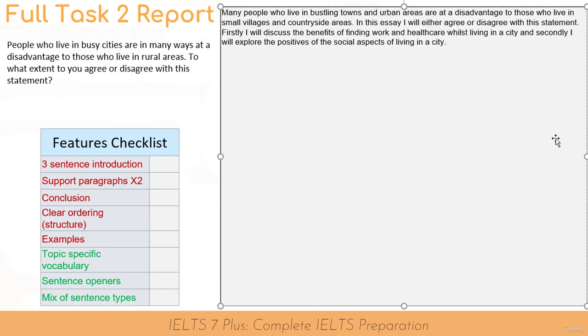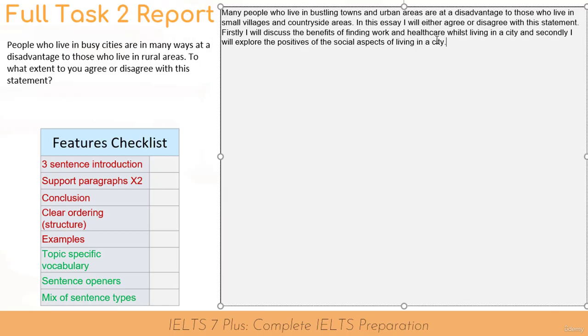Okay, so let's take a really quick read back. Many people who live in bustling towns and urban areas are at a disadvantage to those who live in small villages and countryside areas. In this essay, I will either agree or disagree with this statement. Firstly, I will discuss the benefits of finding work and healthcare whilst living in a city. And secondly, I will explore the positives of the social aspects of living in a city.